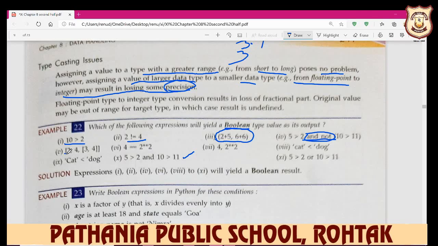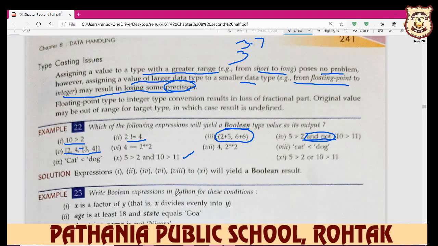Here we use the double bracket and the comma operator, but we don't define whether to do plus, minus or multiply, so it gives you an error. But when you write 2 multiply 2, its answer is 4, so 4 is equal to 4, which is always true, no problem. And when you write 4 comma 2 multiply 2, that's the wrong way. You don't write it this way; you define some operator between them.